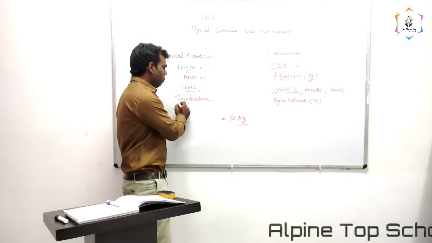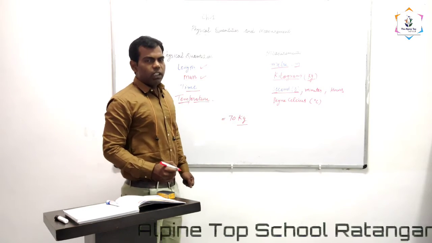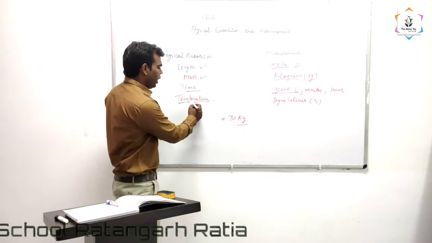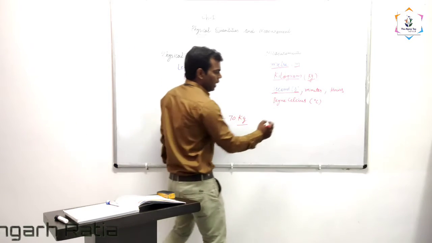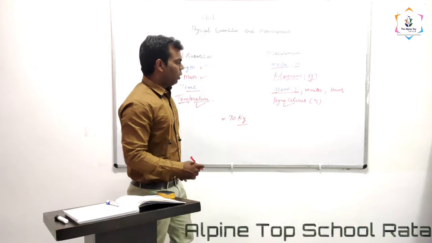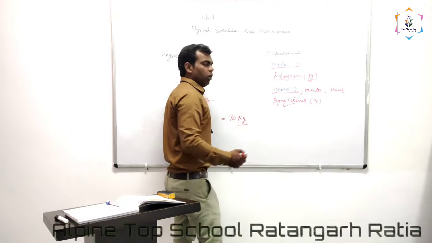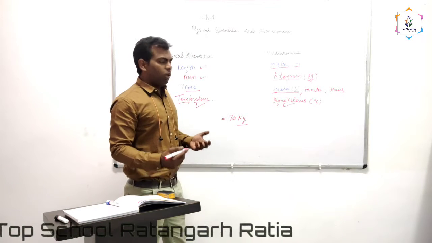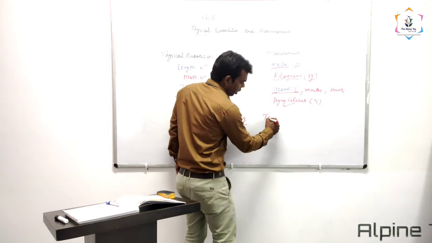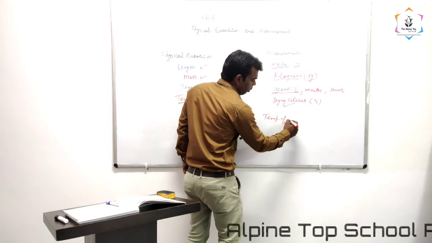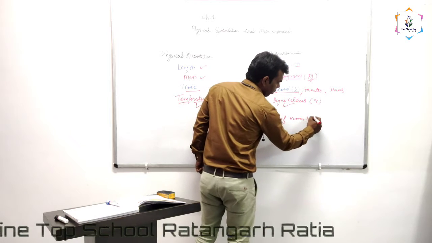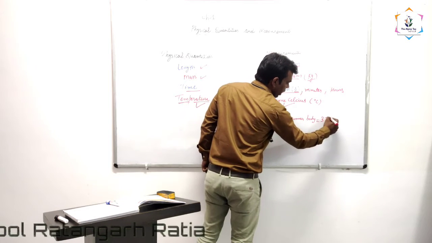In the similar way, temperature. We measure the temperature in degree Celsius. Here temperature is the physical quantity and degree Celsius is the unit of measurement. Suppose our human body temperature. The normal temperature of the human body is 37 degrees Celsius.